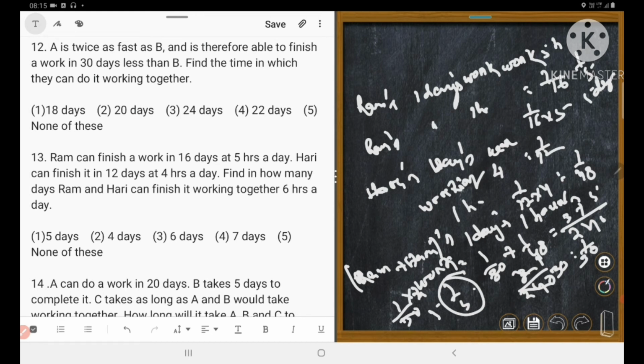So Rama and Hari can finish it working together 6 hours in how many days? In 5 days. Could you understand? The right answer is 5.